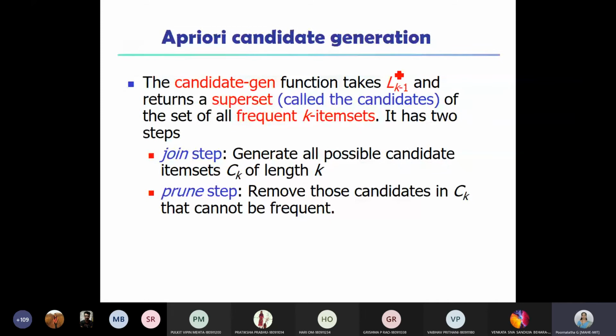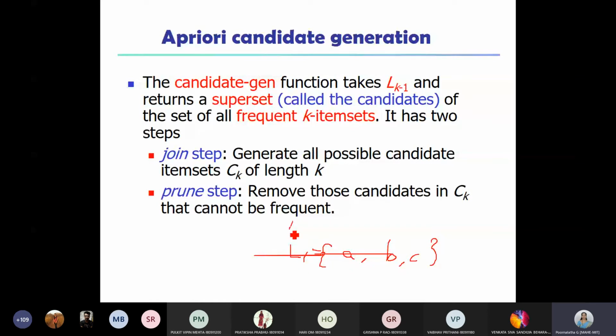For example, L1 means frequent items with a single item. Suppose A, B, and C. This is L1. So L1 means all frequent items of size 1.